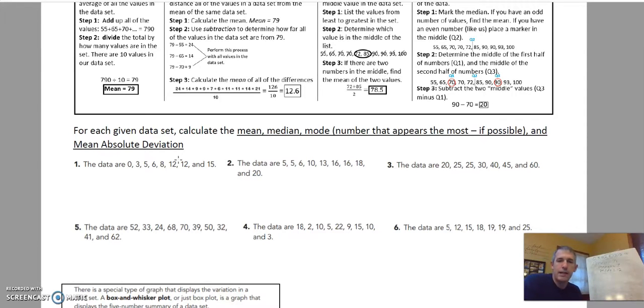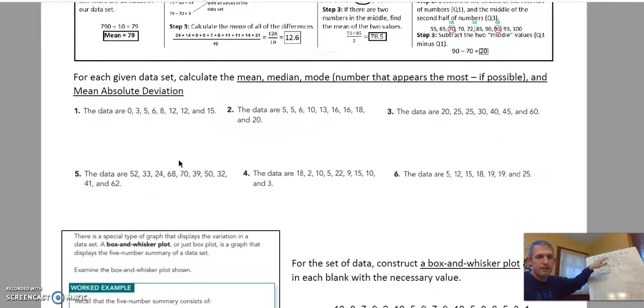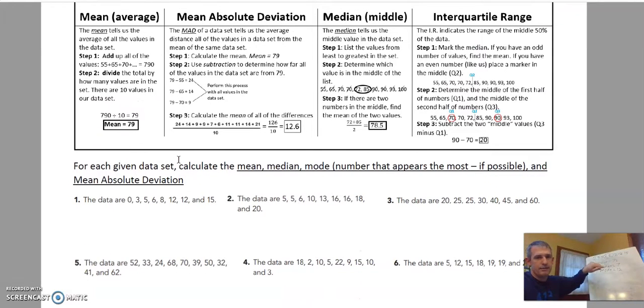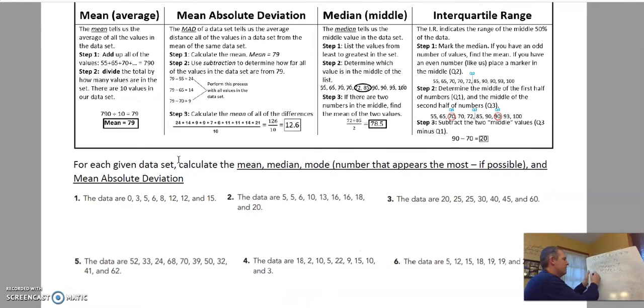Okay? And mean absolute deviation. Okay, here's the work. All right, well, we already have our mean. We found it as 7.6. So what we need to do is figure out how far each of these numbers is from 7.6. So I might go ahead and do a little bit of a chart. 0, 3, 5, 6, 8, 12, 12, and 15. So that's my number. This is my deviation.